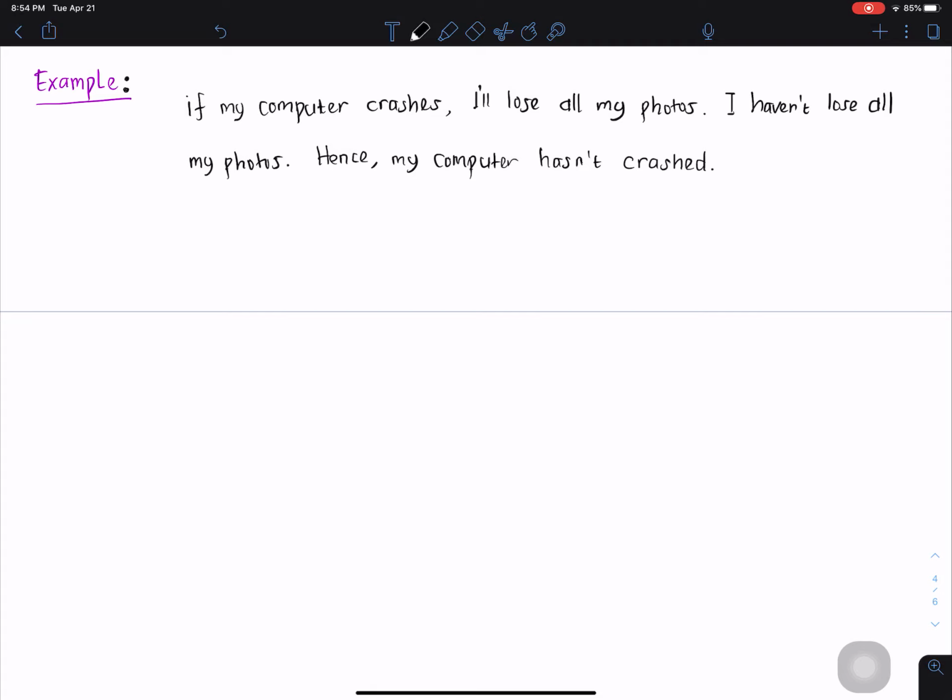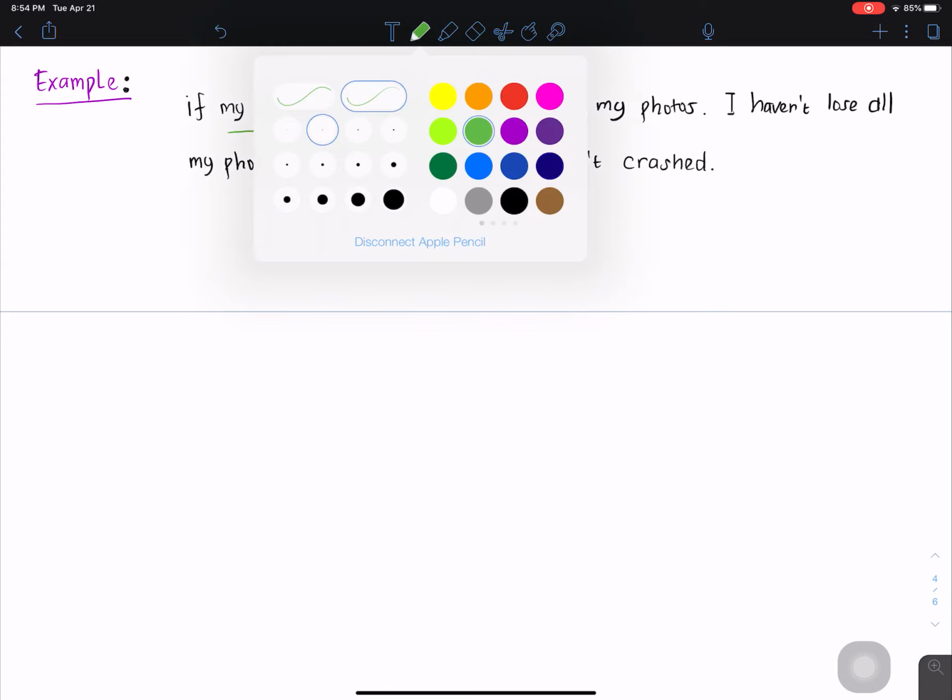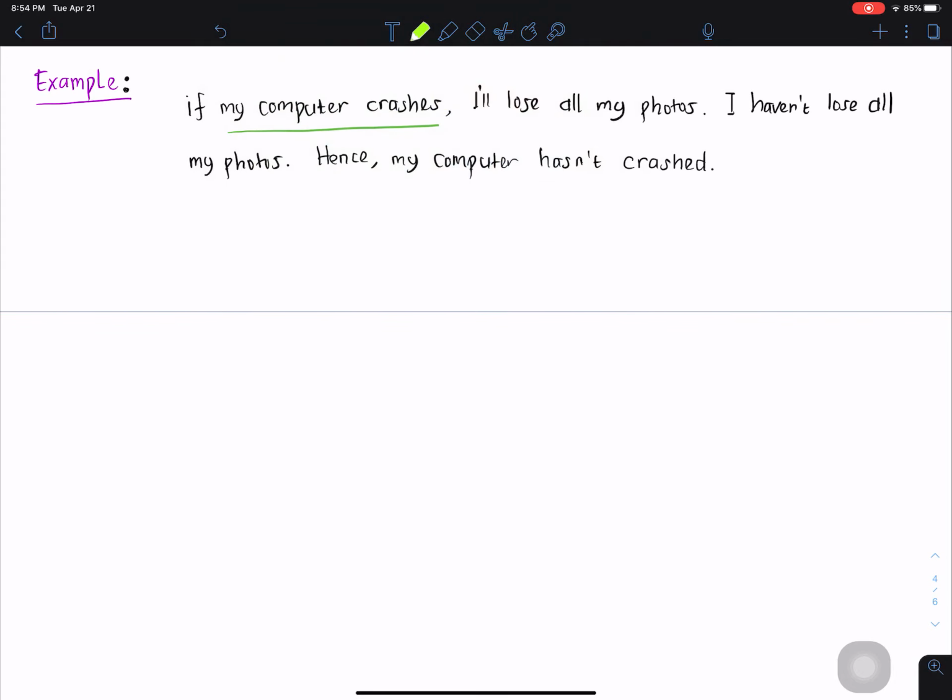propositional logic structures. Okay, so the things that we need to do as before, we need to convert these arguments into propositional logic structures. Now let us highlight all the atomic propositions. The first one, we have my computer crash. Next one, we have I lose all my photos.